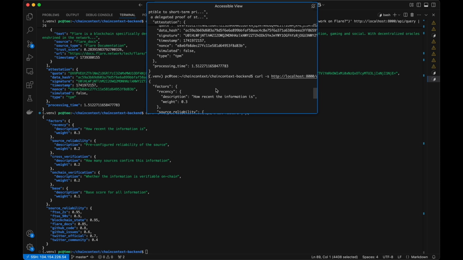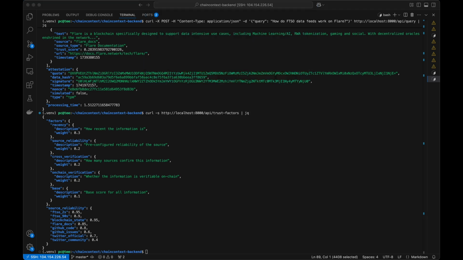So I think I already have a pretty good framework set up in order for this to be a very secure system. For source reliability, for example, blockchain state is more trusted than social media. For information recency, newer data is more trusted. For cross-verification, information confirmed by multiple sources gets a higher trust. On-chain verification gets the highest trust because it's on-chain and immutable. This makes the trustworthiness of information explicit and transparent.